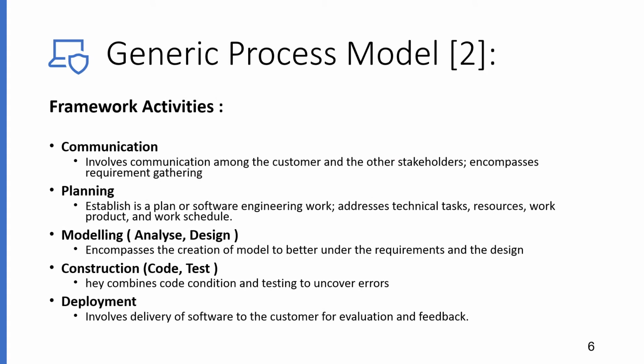Generic process model framework activities: communication involves communication with the customers and stakeholders, and encompasses requirement gathering. Planning establishes a plan for the software engineering work, and addresses technical tasks, resources, work products, and work schedule. Modeling, that is analysis and design, encompasses the creation of models to better understand the requirements and the design. Construction, that is code and test, combines code generation and testing to uncover errors, and deployment involves delivery of the software to the customer for evaluation and feedback.